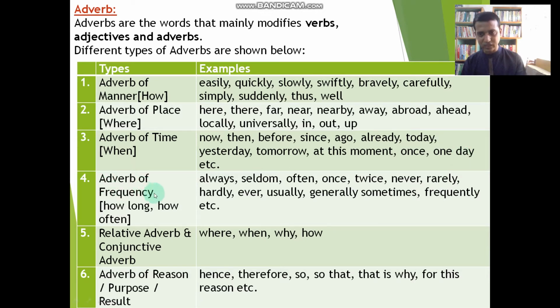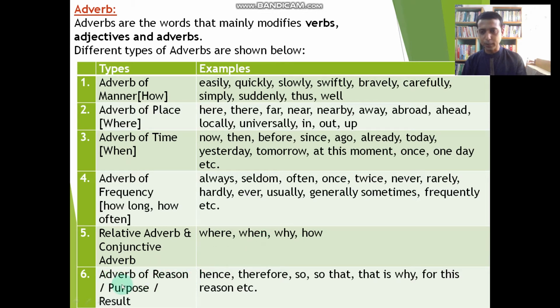Adverb of frequency, how long and how often. We get the answer of how long and how often by the adverb of frequency: always, seldom, often, once, twice, never, rarely, hardly, ever, usually, generally, sometimes, frequently. These can be functional as an adverb of frequency. Relative adverb and conjunctive adverb: where, when, how, why. This can be functional as a relative adverb.